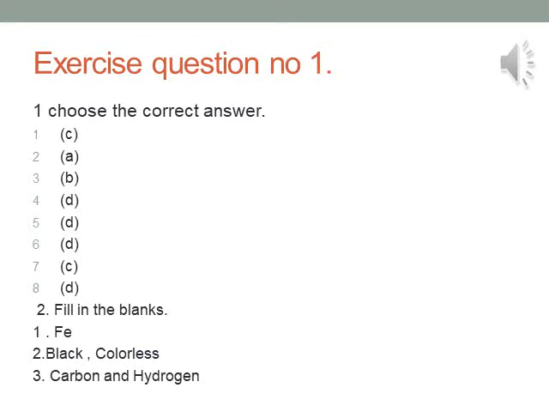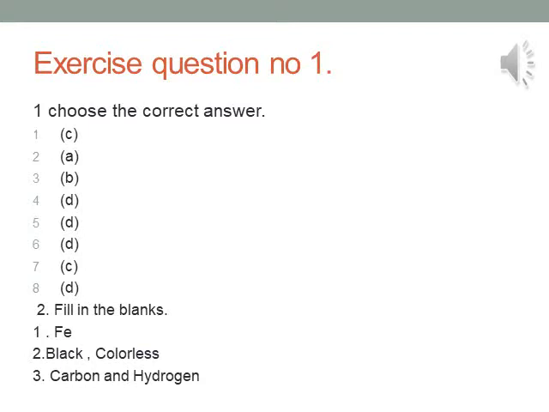Number 1. Which of following is molecule of a compound? Option A Cl2, option B H2, option C CH4, option D O2. The answer is option C CH4. Number 2. A non-metal is: option A is bad conductor of heat and electricity. Option B has a high melting point. Option C can burn into wires. Option D is usually a solid. Answer is option A, is a bad conductor of heat and electricity.